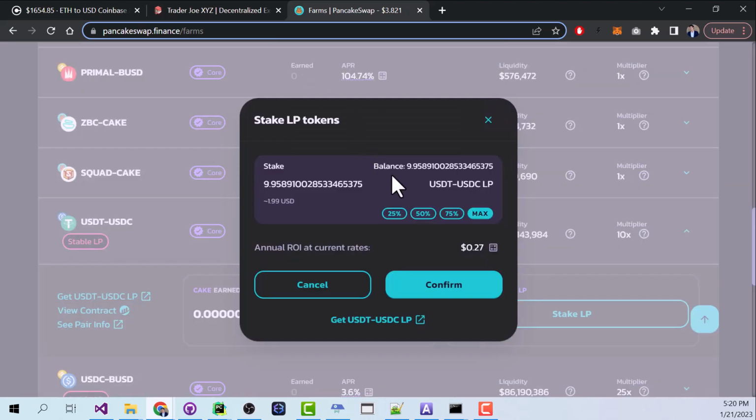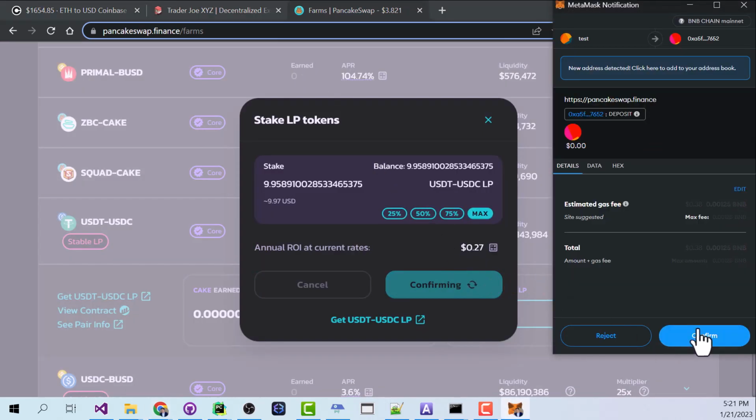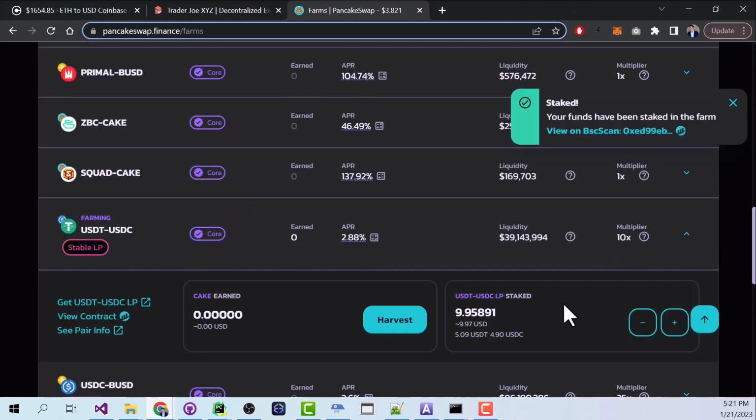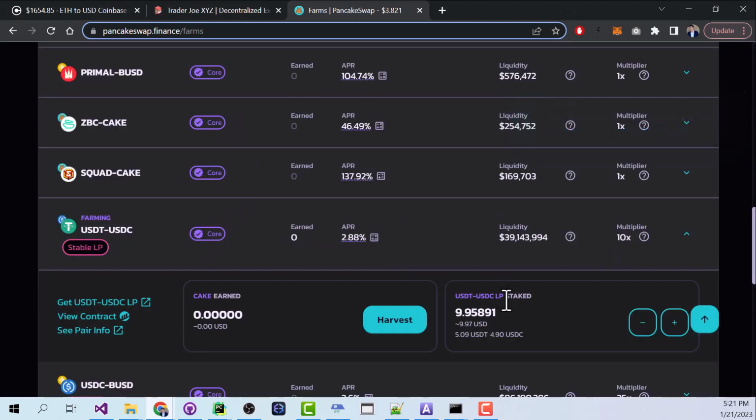All right, let's go back. I'm going to confirm this. Confirm one more time in MetaMask. I'm waiting for the transaction to go through. All right, now we've staked our LP tokens into this farm.